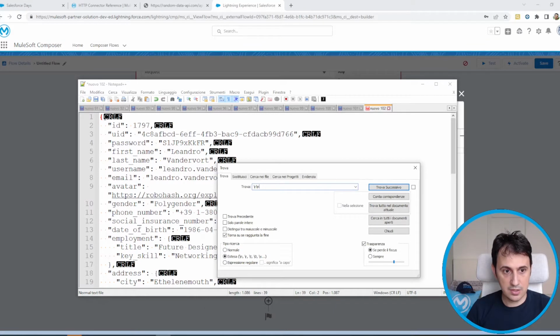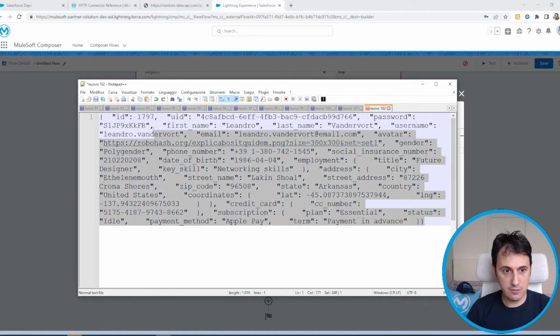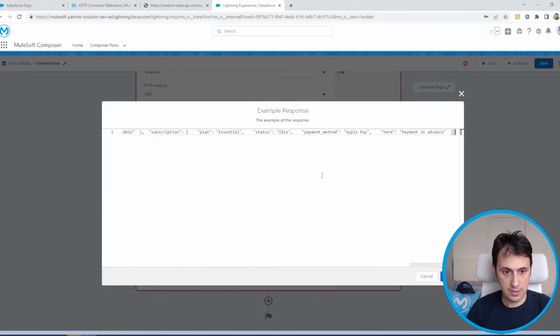To remove a new line, I have to find this one, \r\n, and substitute it with nothing. Okay, so now all the response information is in a single line. Okay, and then I click on save.